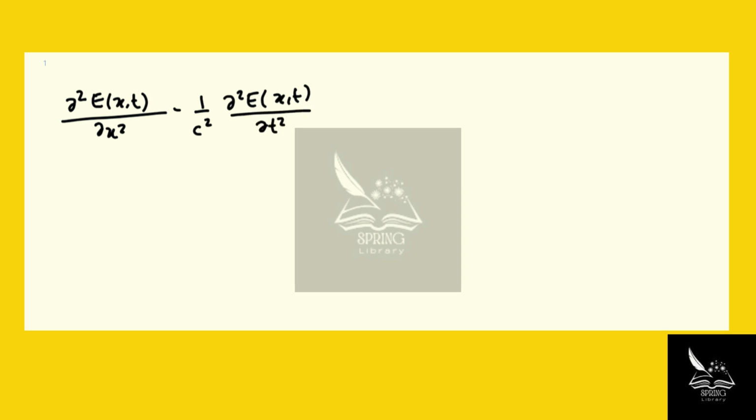First of all, we're given the wave equation, okay? The wave equation goes: the second derivative of the electric field with respect to x, minus 1 over c squared times the second derivative of E, again depending on x and t, with respect to time this time, equals 0. This is our wave equation.